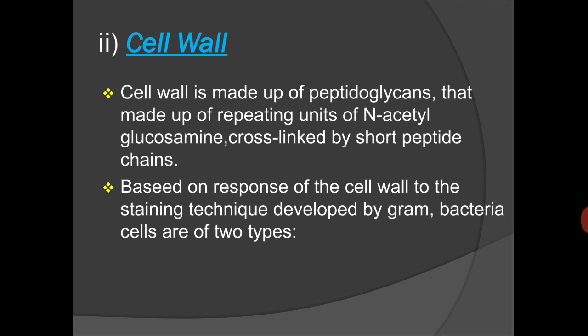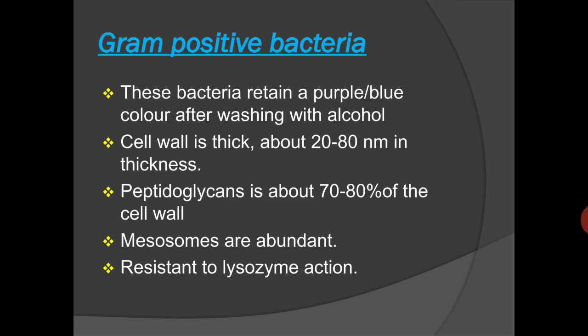Based on the response of the cell wall to staining techniques, if we stain the bacterial cell and after washing with alcohol the stain is retained or sometimes washed away, the bacterial cells are of two types. One is gram positive, another is gram negative.